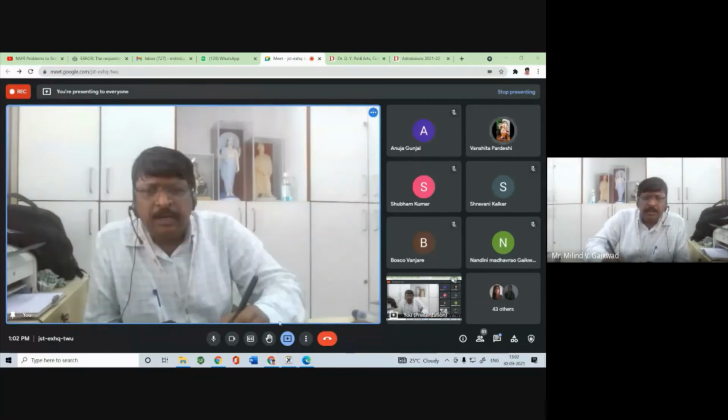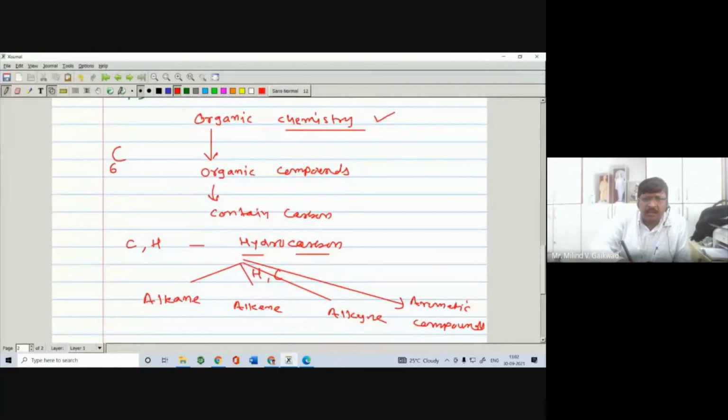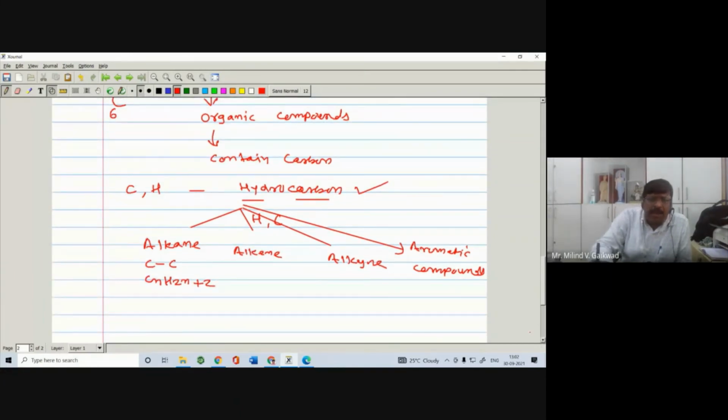So here these are the hydrocarbons containing carbon-carbon single bond having the general molecular formula CnH2n+2, called alkane. Very simple definition, right? So alkanes are the aliphatic saturated hydrocarbons containing carbon-carbon single bond, having the general molecular formula CnH2n+2, called alkane.